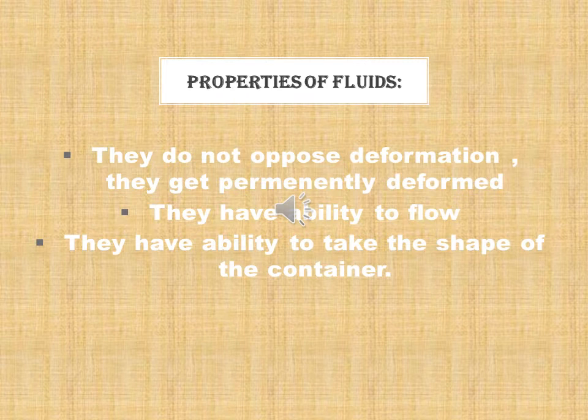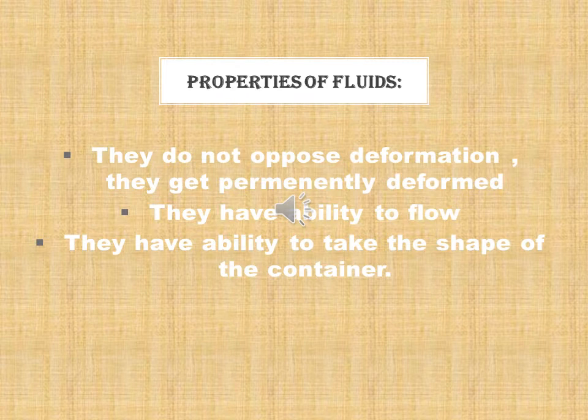But in the case of fluids, they do not oppose any kind of deformation. They get permanently deformed. Again, I'm telling you, they do not oppose deformation. They get permanently deformed. The second property: they have the ability to flow.